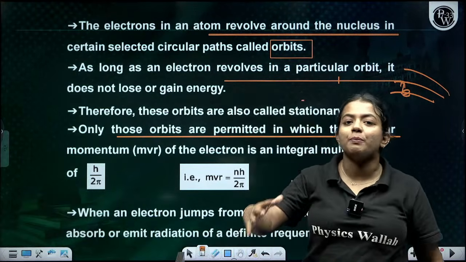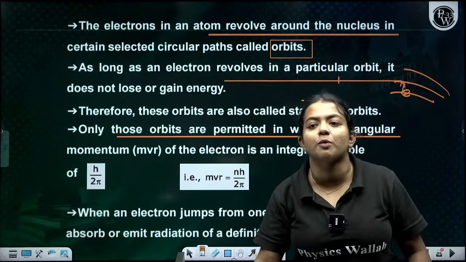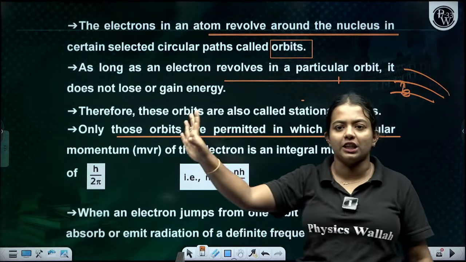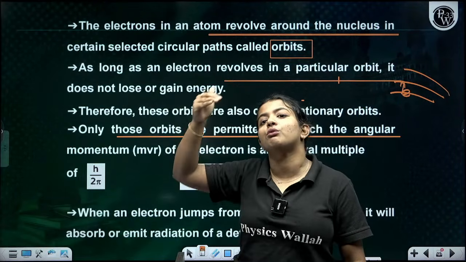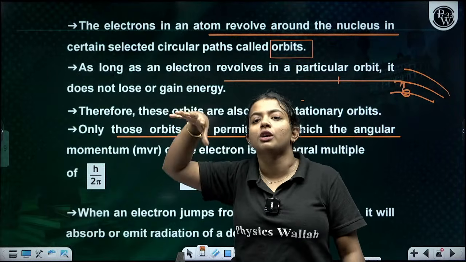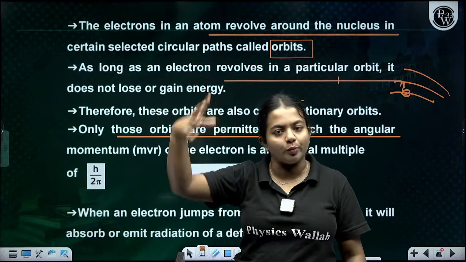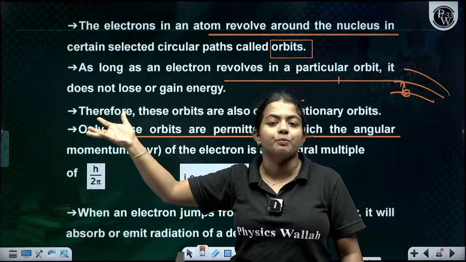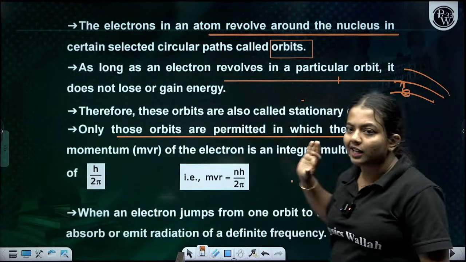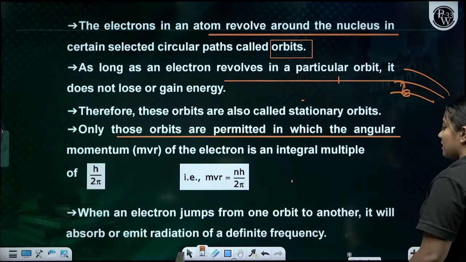Okay, so as long as the electrons are in the orbit, it's not a problem. Everything is fine. But whenever they have to jump into another orbit, whether a lower orbit or a higher orbit, they have to either absorb or emit the radiation. Clear everyone? Clear?